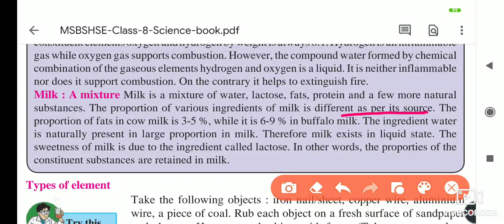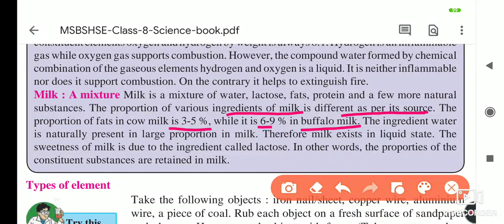The ingredients present depend upon whose milk it is. Fats are more in buffalo's milk than in cow's milk. The fat proportion of cow's milk is 3 to 5%, while 6 to 9% is present in buffalo's milk. The ingredient water is naturally present in large proportion in milk.